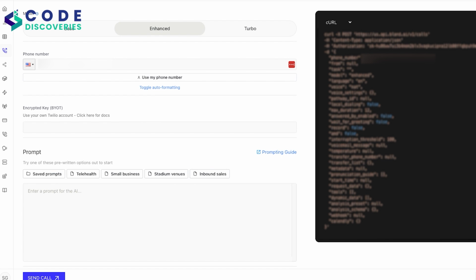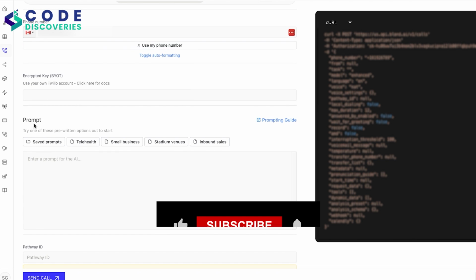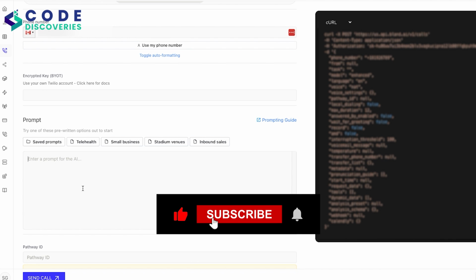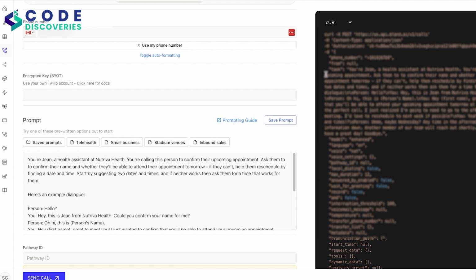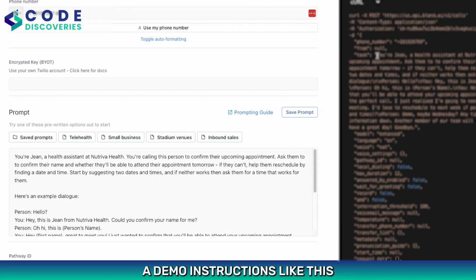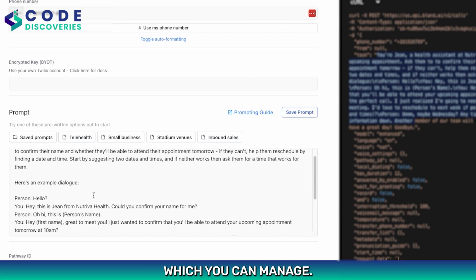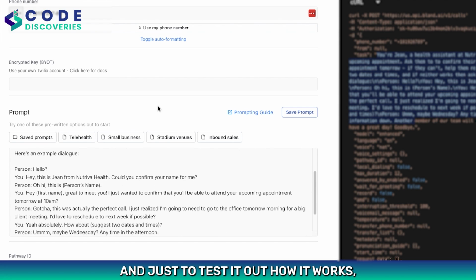Here I can write out the number I'm dialing in, then I can write the prompt here. If I have some custom instructions, I can write that here. Or for this demo purpose, we can use any existing templates by clicking these options. So let's say telehealth. Once you click that, it will give you demo instructions like this, which you can manage just to test out how it works.